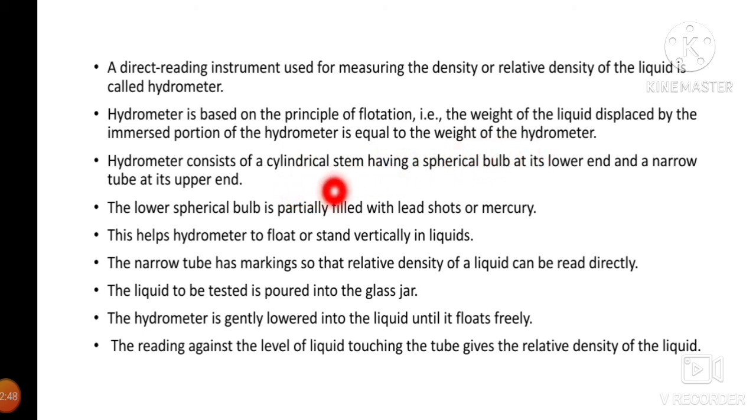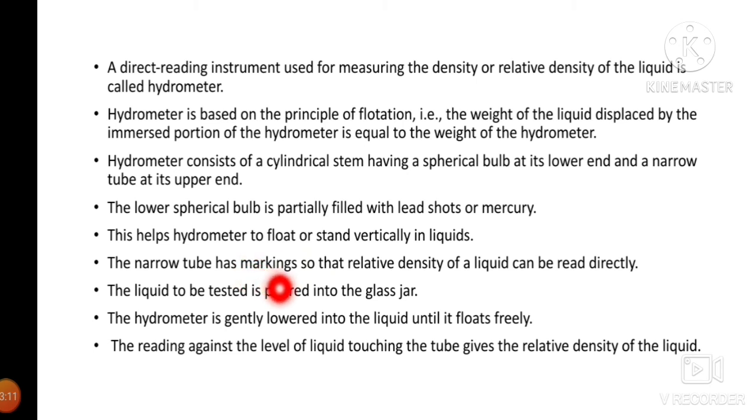Hydrometer consists of a cylindrical stem having a spherical bulb at its lower end and a narrow tube at its upper end. The lower spherical bulb is partially filled with lead shots or mercury. This helps the hydrometer to float or stand vertically in liquid.